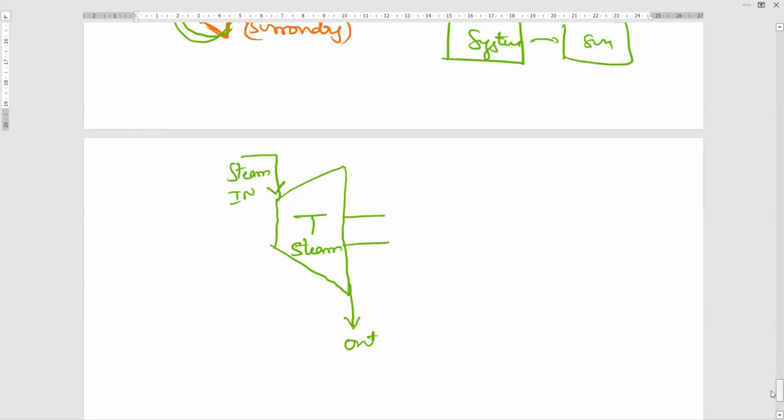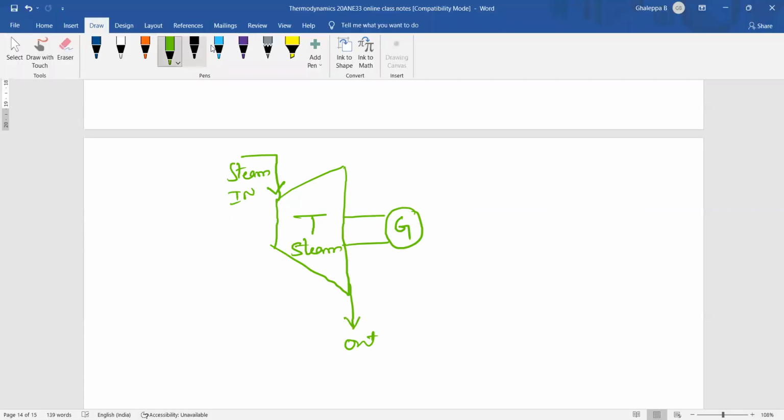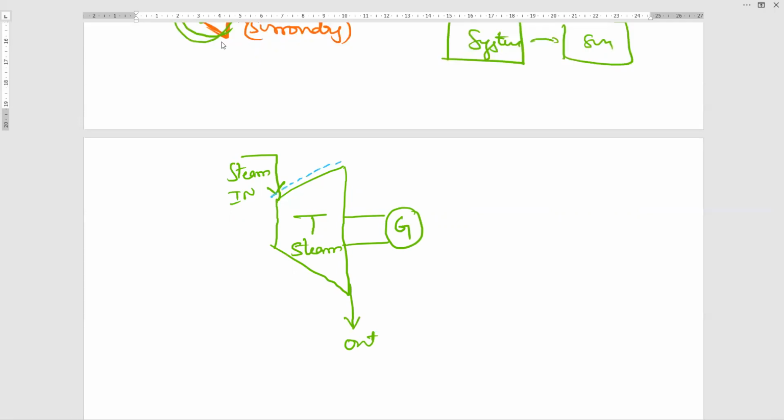Here I am attaching one generator. Now I am a mechanical engineer interested in the turbine, so I will consider this turbine as a system. Turbine is a system for me. Now dear students, you tell me which part, which component here, is surrounding.